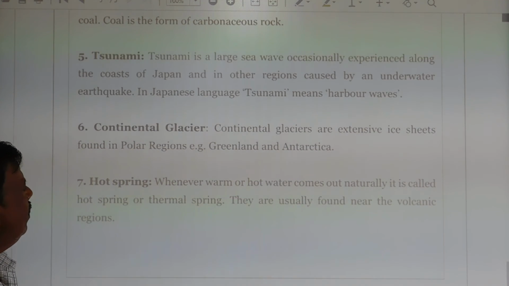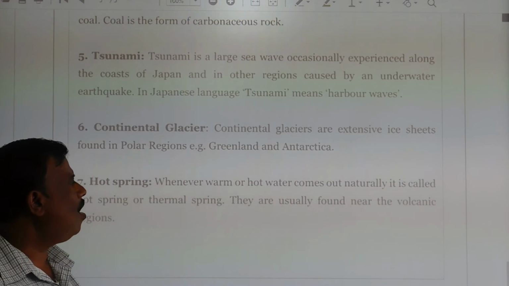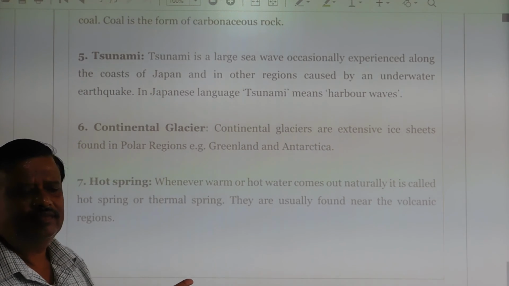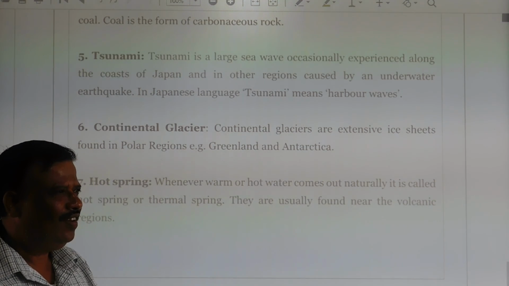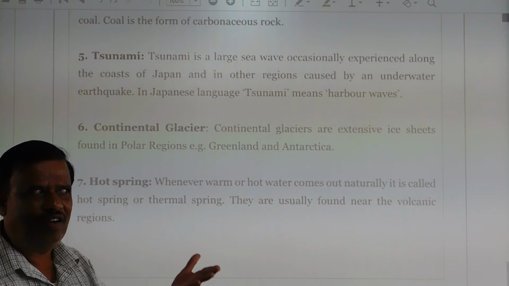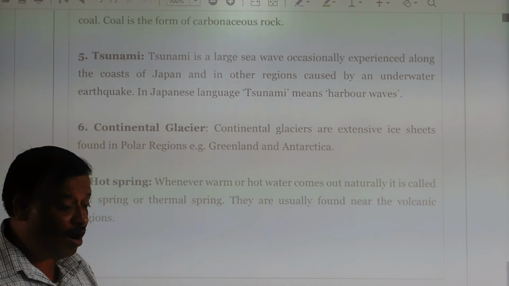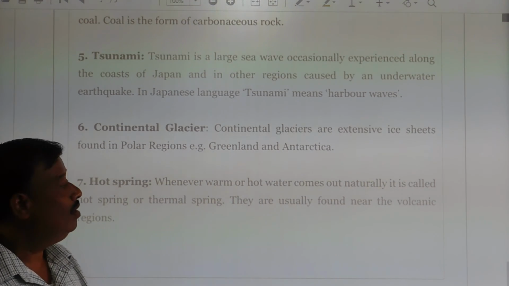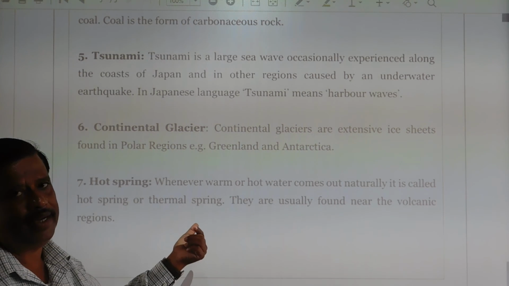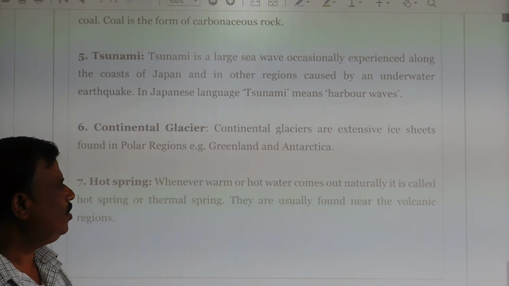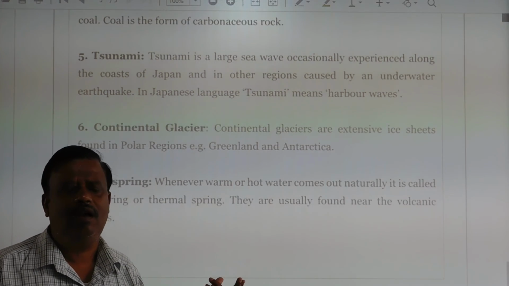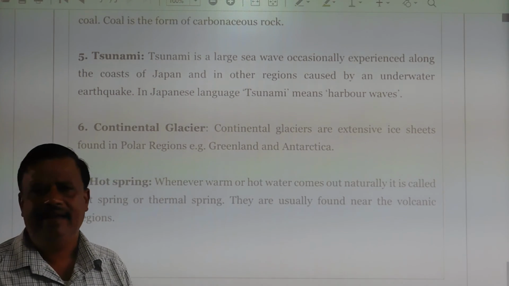Whenever warm or hot water comes out naturally from the ground, that is called a hot spring or thermal spring. They are usually found near volcanic regions.